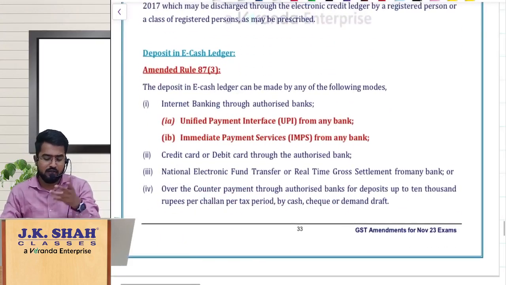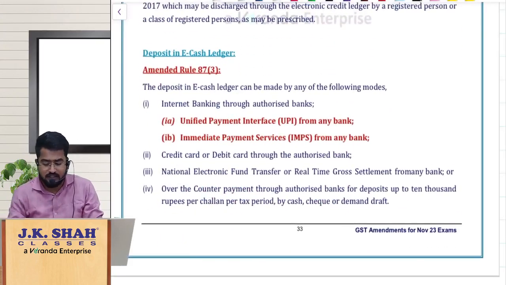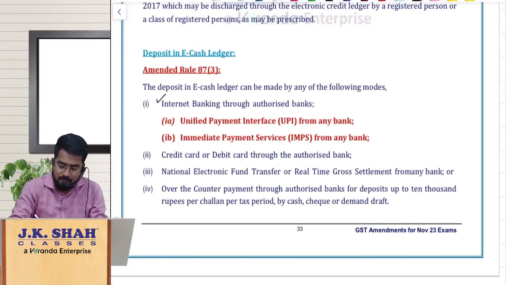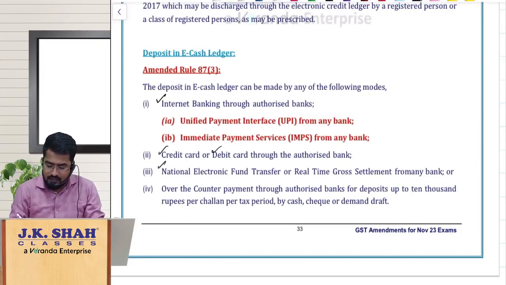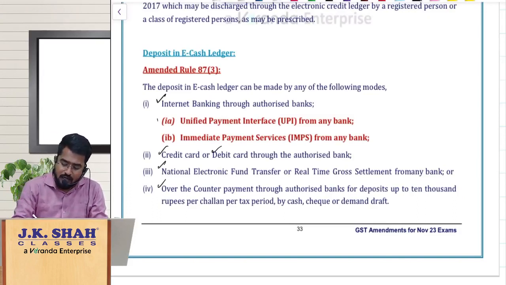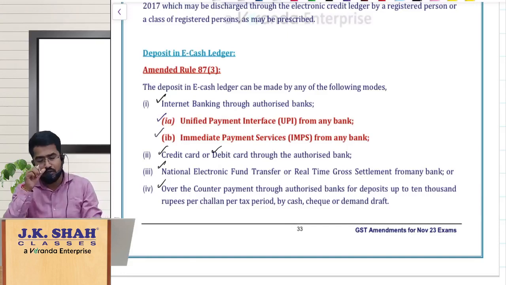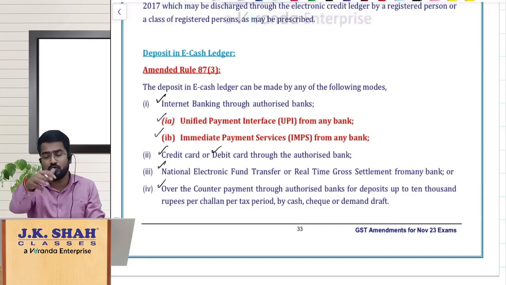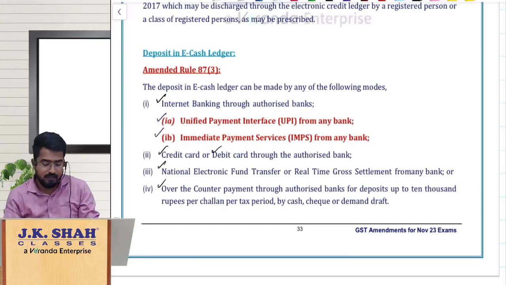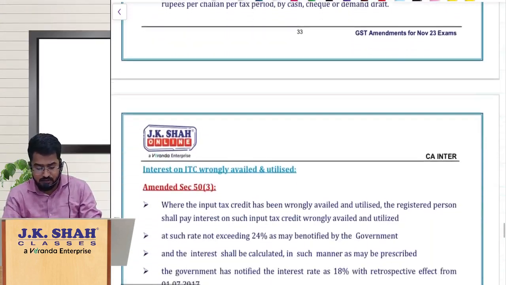Another simple one, depositing in e-cash ledger. For depositing the cash in e-cash ledger, obviously we had various options: internet banking, credit card, debit card, NEFT, RTGS, over the counter payment, all these things. Apart from that, they have brought in IMPS and UPI modes also. So these are the new modes which have been added. So that is the amendment here to deposit cash in e-cash ledger.